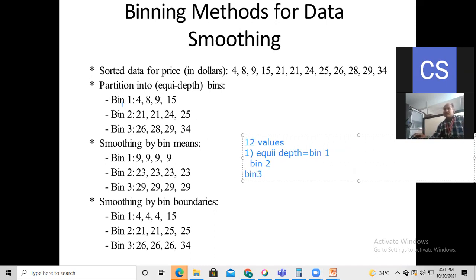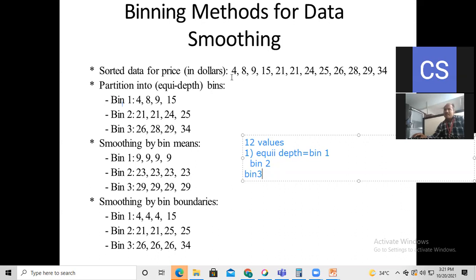That way we have divided into three bins: bin 1, bin 2, and bin 3. Totally, how many values will come for bin 1, for bin 2, and for bin 3?